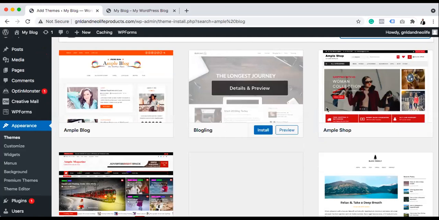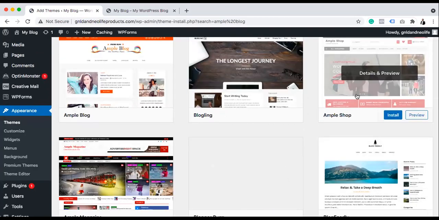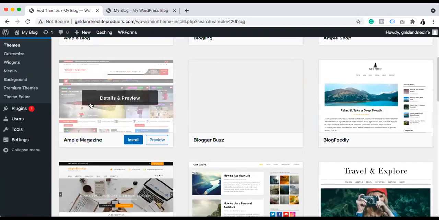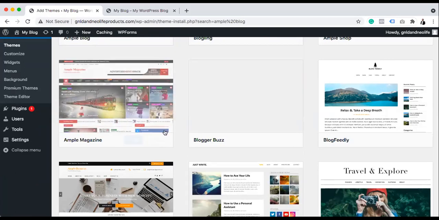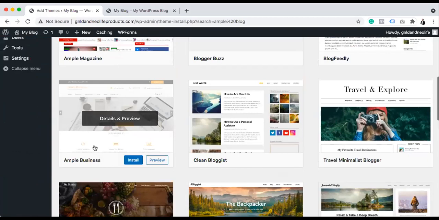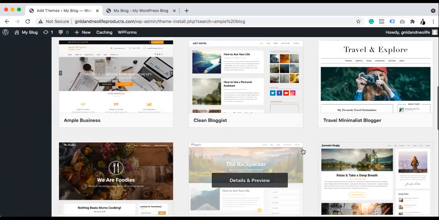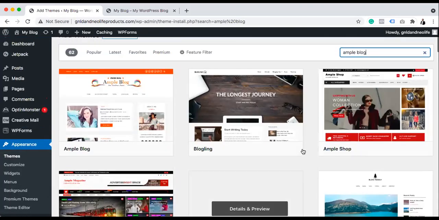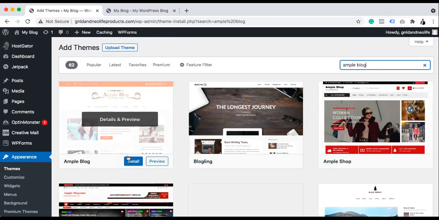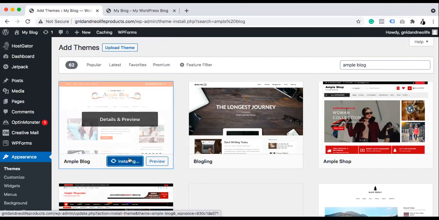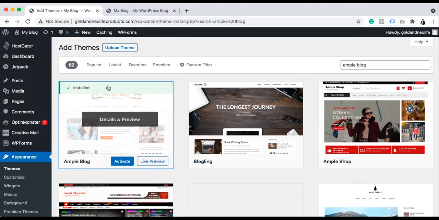Yeah, you can see different things from that particular Ample. So if it is e-commerce, you can decide to choose this Ample Shop. Magazine, so if you like content writing magazine, like Post Engine, Linda and the rest, you can choose this. You can see for corporate business, they have that particular brand for so many kinds of blog, but we are choosing this. The only reason why we're choosing this is that I just like the simplicity of the interface, like what I showed you earlier. It doesn't have a lot of rowdiness. It's just very simple, so that people can get onto the blog and know what they are looking for almost immediately.